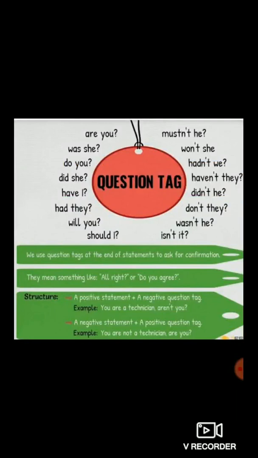On your screen, there are many question tags given here: are you, was she, do you, did she, have I, had they, will you, should I, won't she, etc. These all are known as question tags. So we use question tags at the end of statements to ask for confirmation. Now let's see the rules to use question tags.